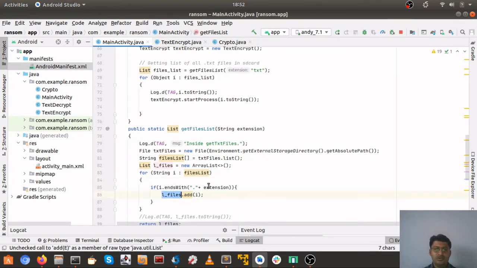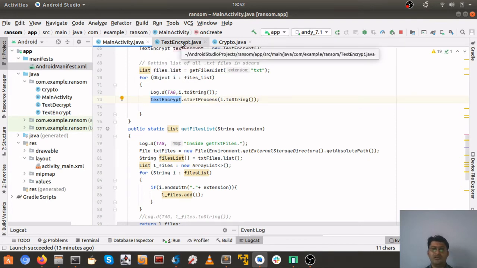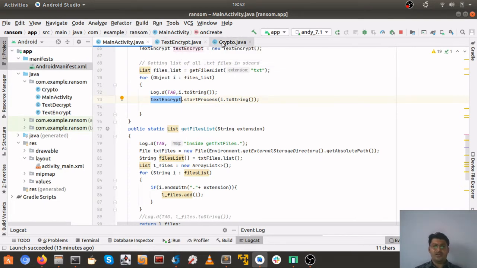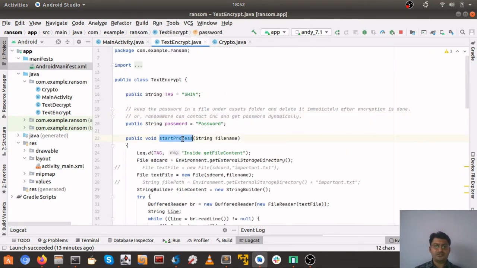Now here, if for example the extension is .txt, because we have sent it in here as txt, it will send in the list of all the files, and now we have the list of files with .txt extension. We will start the encryption process. This is just some layout that I have prepared for finally calling the crypto functions. So in here, crypt encrypt, text encrypt, we start the process.